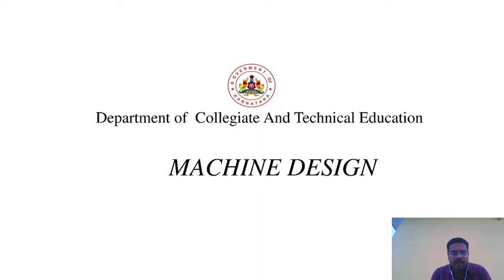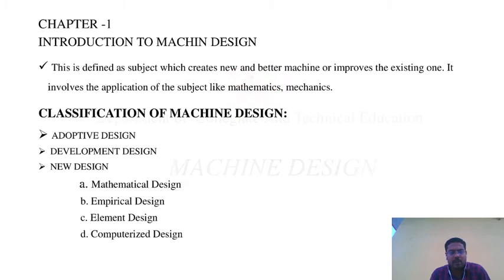We first start the slides. Chapter number 1, the first one, is introduction to machine design. It is defined as a subject which creates new and better machines, or improves the existing one. It involves the applications of subjects like mathematics, mechanics, strength of materials and mechanics of machines. We are introducing particular machines, which is called machine design.